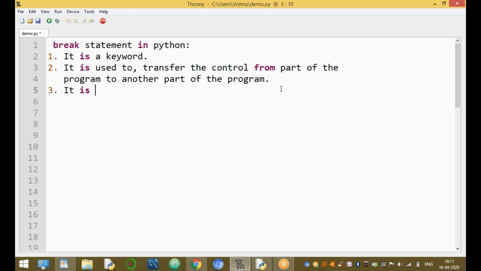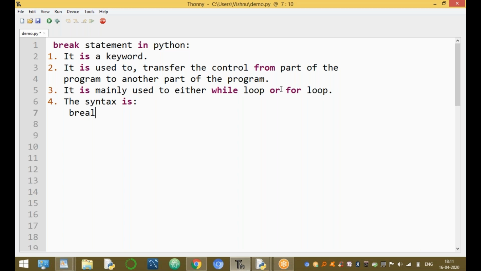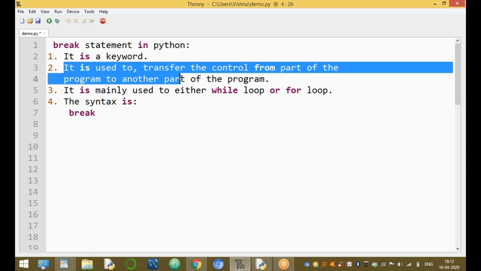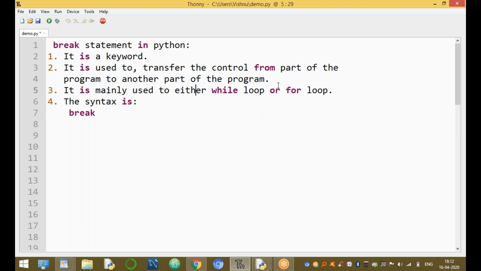It is mainly used in either a while loop or a for loop. What is the syntax of the break statement? The syntax is only the break keyword. That's all. Only break, without any parentheses, commas, or brackets. That is the syntax. The main purpose is to transfer the control from one part to another part, mainly in a while loop or for loop.